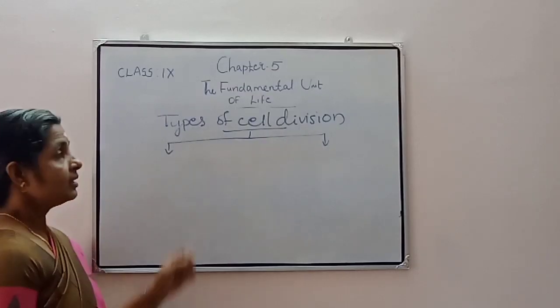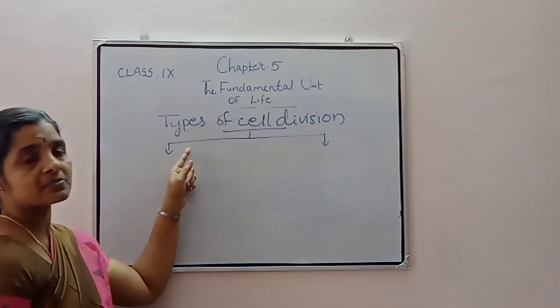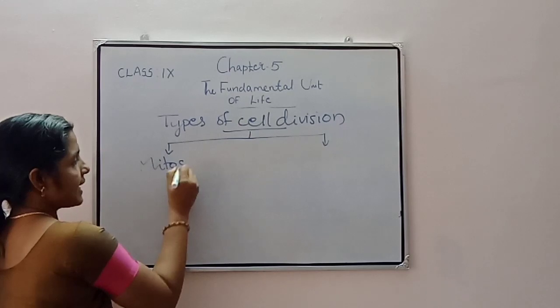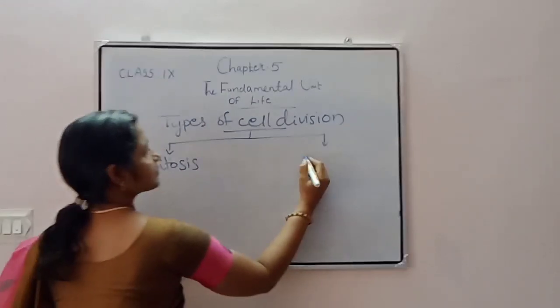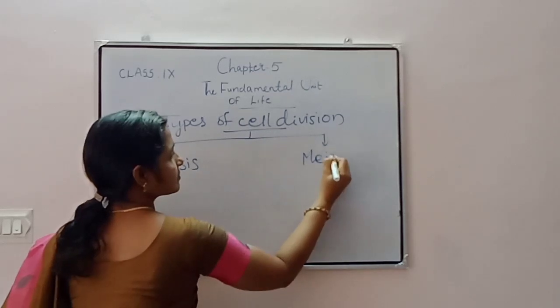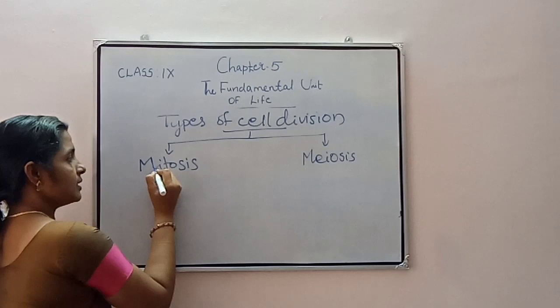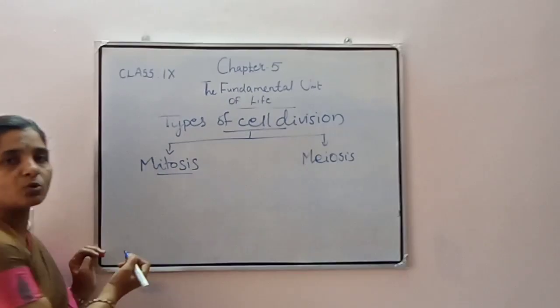Okay. Then types of cell division. There are mainly two types of cell division. They are mitosis and meiosis. First one is about mitosis.